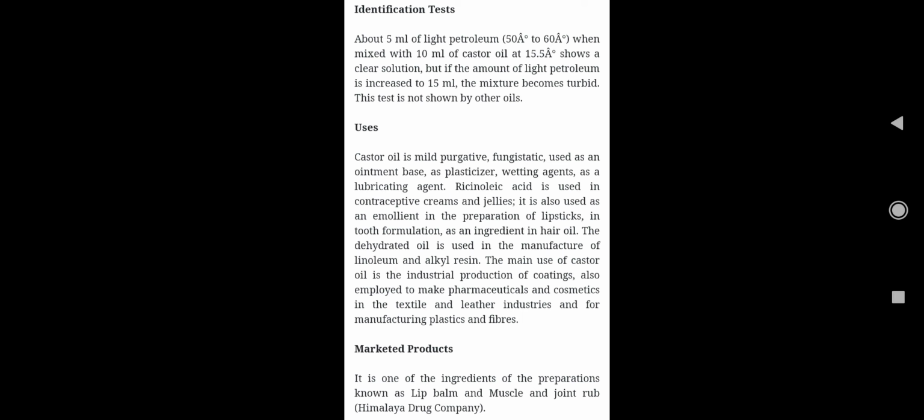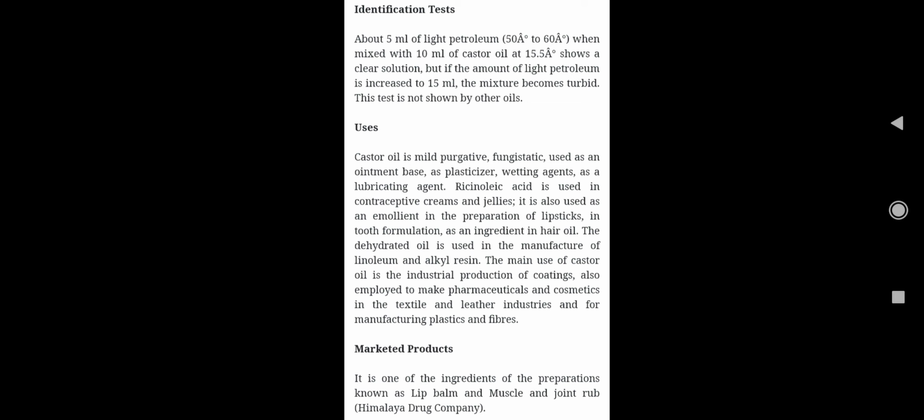That's what makes the hair strong. The dehydrated oil is used in the manufacture of linoleum and alkyd resin. The main use of castor oil is the industrial production of coatings, and it is also used to make pharmaceuticals and cosmetics, in textile and leather industries, for the manufacturing of plastics and different types of fibers.